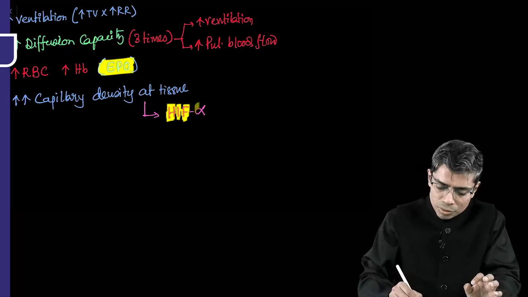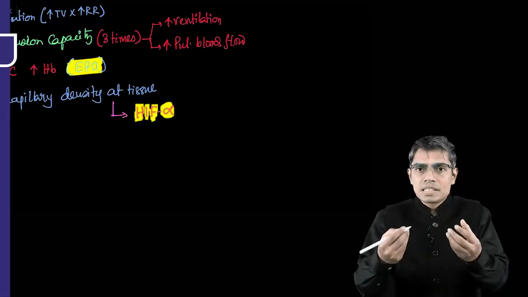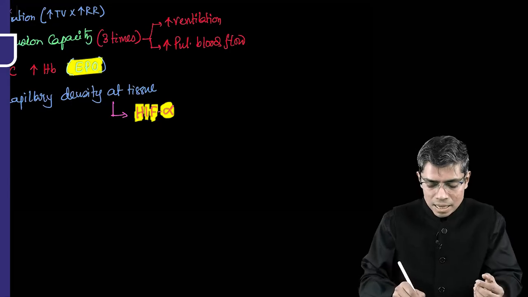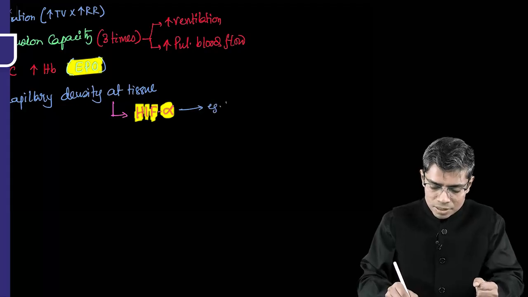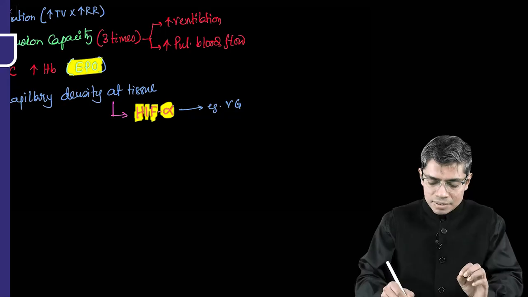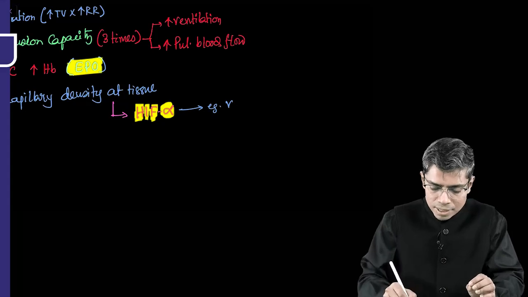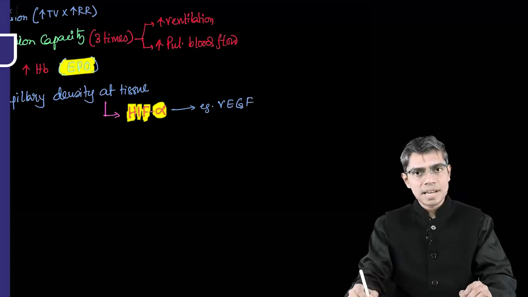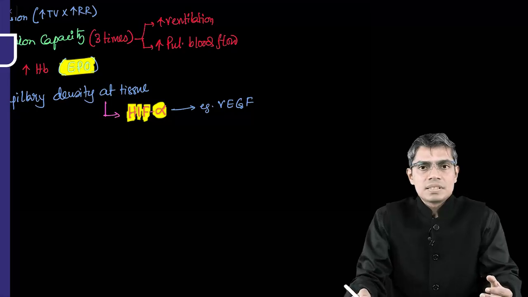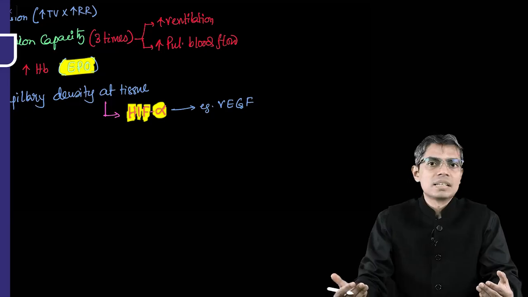This alpha subunit will combine with the beta subunit, and then it will start increasing the transcription of various genes, and those genes are responsible for angiogenesis. If I give an example of such a gene, you will be able to understand. That is VEGF, vascular endothelium derived growth factor, right? And you know that this VEGF is a factor which is helpful for the development of more and more angiogenesis or blood vessel formation at the level of tissue.